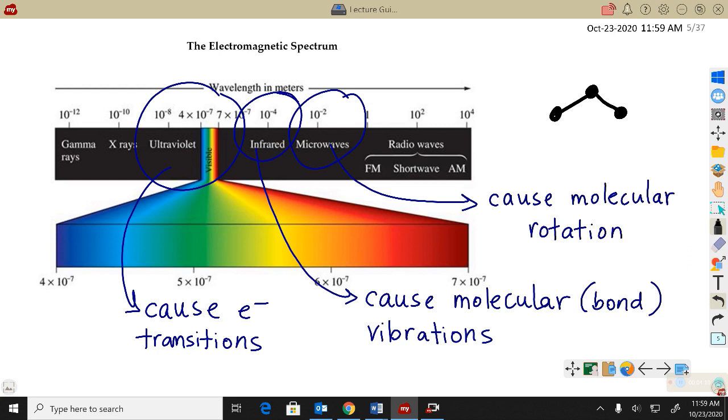All bonds vibrate to some extent because there's an attraction between the electron cloud and the nucleus, but then there's also repulsion of the two negative electron clouds and the two positive nuclei that are bonded together. So there's always this natural vibration, but as you add more energy, the vibrations become more drastic, and eventually it leads to the bond potentially being broken.